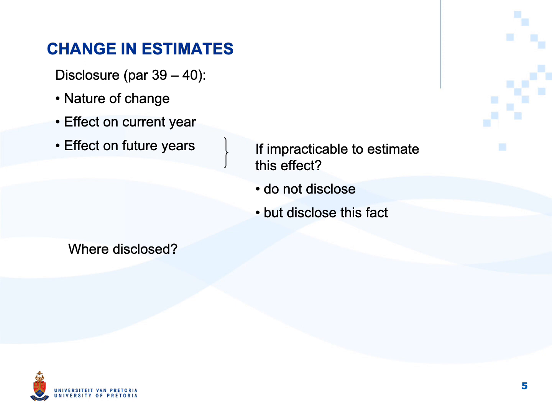Now that we know what to disclose, where should we disclose it? The place where we usually disclose a change in estimate is in the profit before tax note. So you would have your normal IAS 16 disclosure of depreciation, and directly underneath that you would say change in estimate, and you would say what changed, whether it was the residual value or the useful life or the depreciation method.